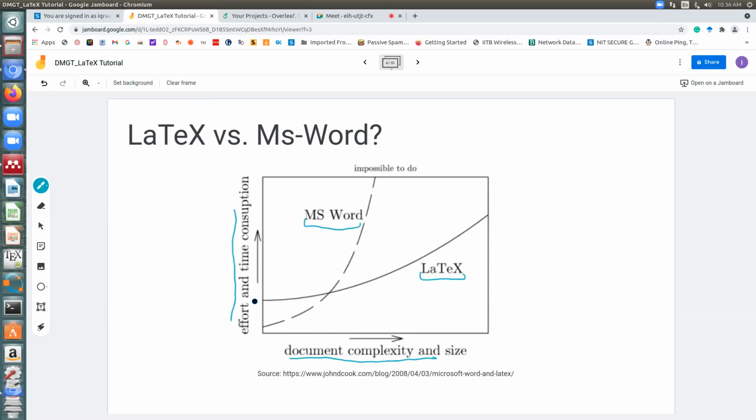So you can see that LaTeX has an initial learning period. In the beginning, the amount of effort that LaTeX will take from you is a little higher than MS Word, right? You can see the start period is a little higher. But eventually, as the documentation complexity and size increases, LaTeX will move on smoothly. But Word is going to get complex, right?